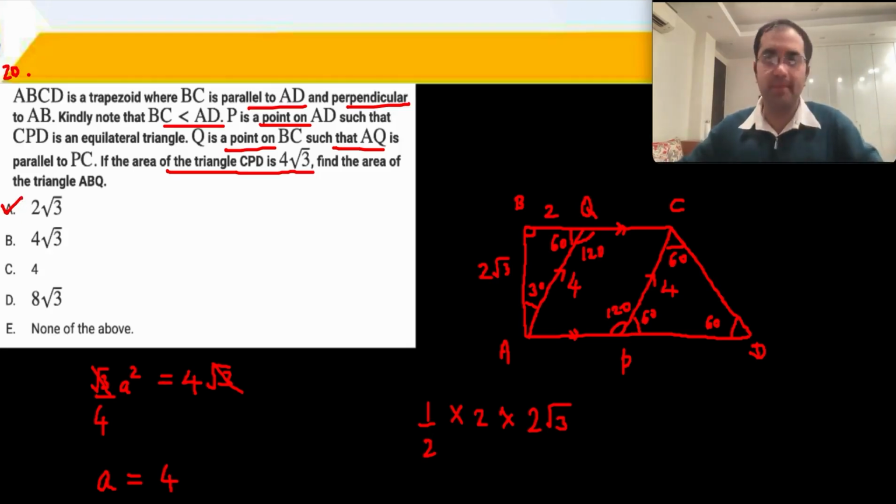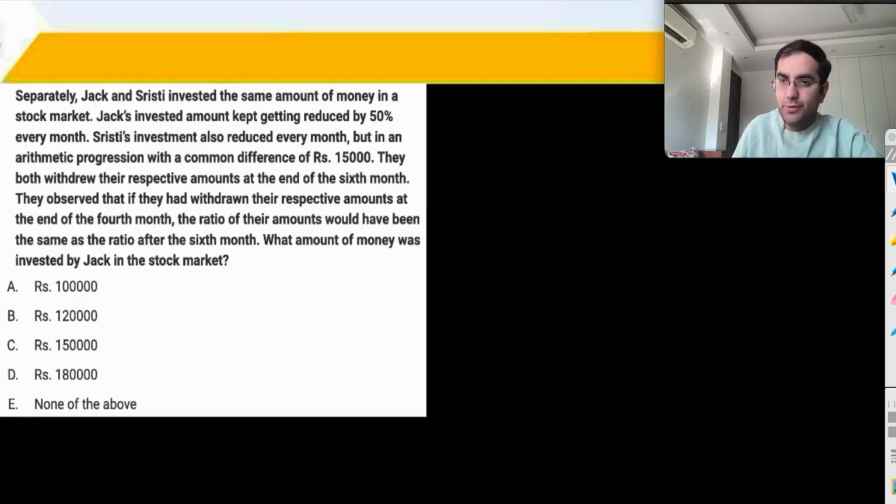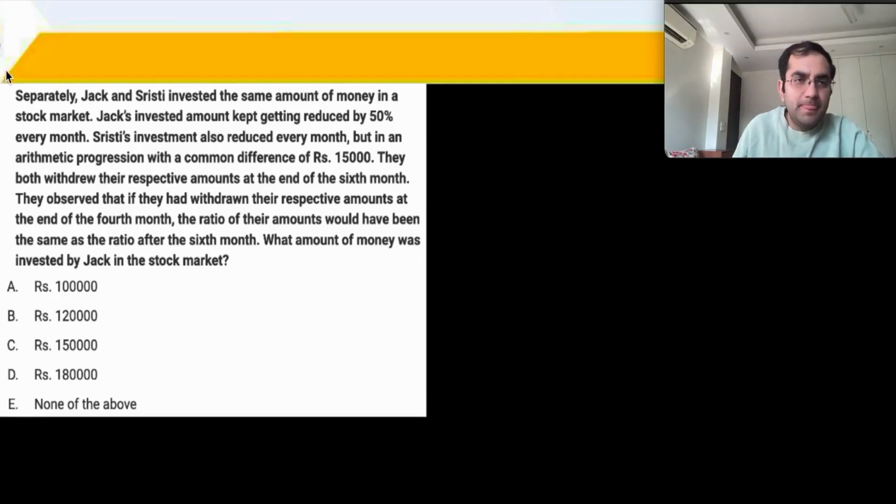It is question number 21. Till now we have found our paper to be fairly straightforward, so that should be reflected in the cutoffs as well. Separately, Jack and Srishti invested the same amount of money in a stock market.